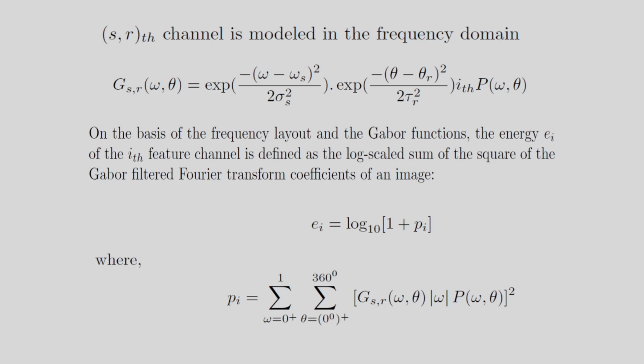Also, the individual channels are modeled by using Gabor functions. Let us consider a channel indexed by S, R. What is S here? S is the radial index, and R is the angular index.